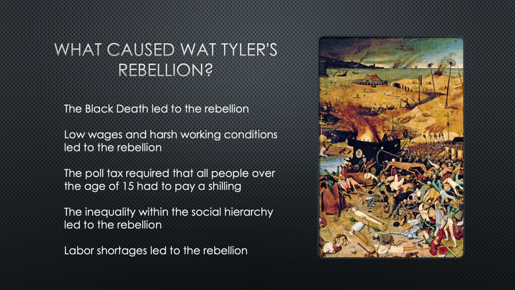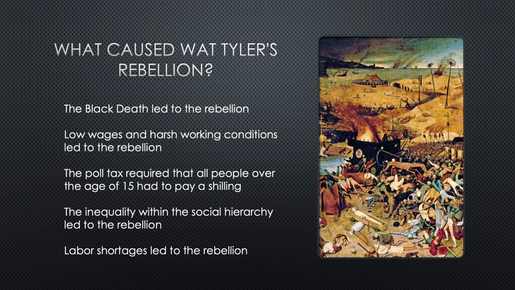Another thing that led to the beginning of Wat Tyler's rebellion was that the poll tax was introduced. The poll tax required that all people over the age of 15 had to pay 1 shilling, or some of their goods if they couldn't afford 1 shilling. All people over age 15, no matter their circumstance, had to pay, whether they were rich or poor.